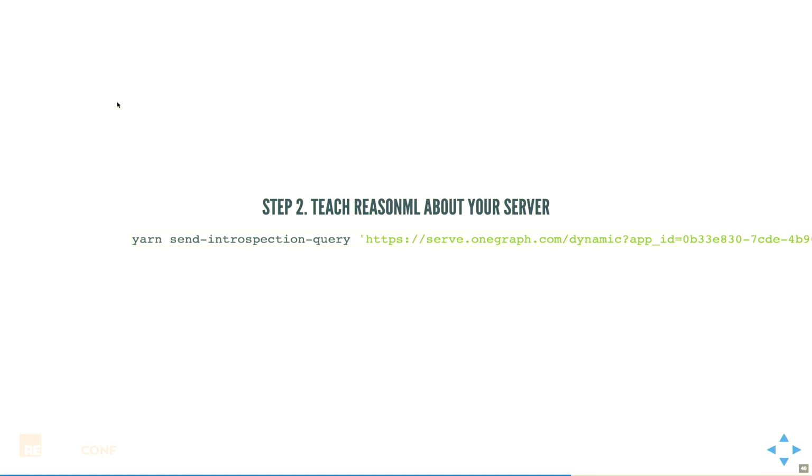Then you send that introspection query, that same query that we just saw beforehand. This is going to send it to the server, the GraphQL server that you're working with. Yesterday we used GitHub's GraphQL server as an example. And it's going to take that JSON response and just store it as a file. And now all of the tooling is going to use that file from now on.